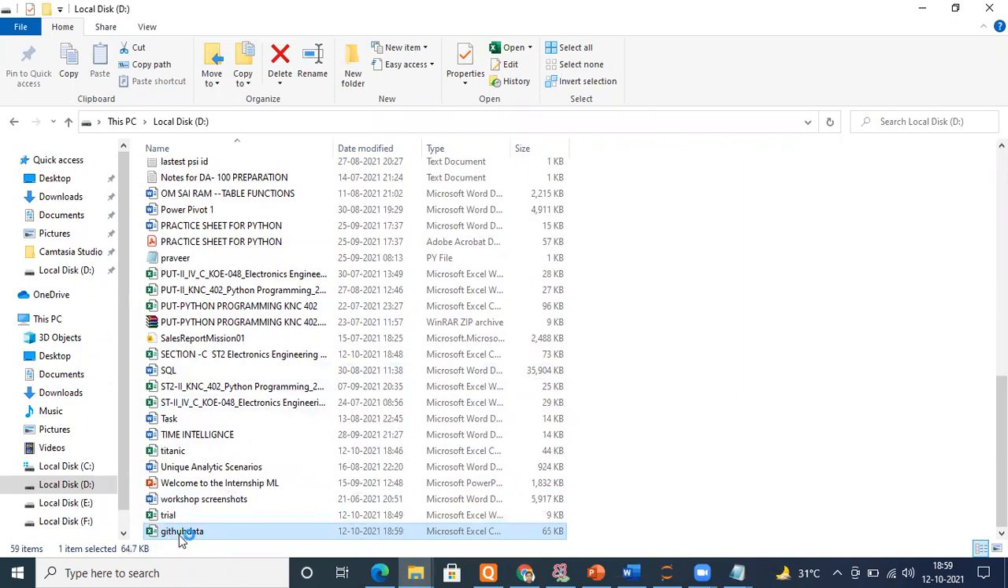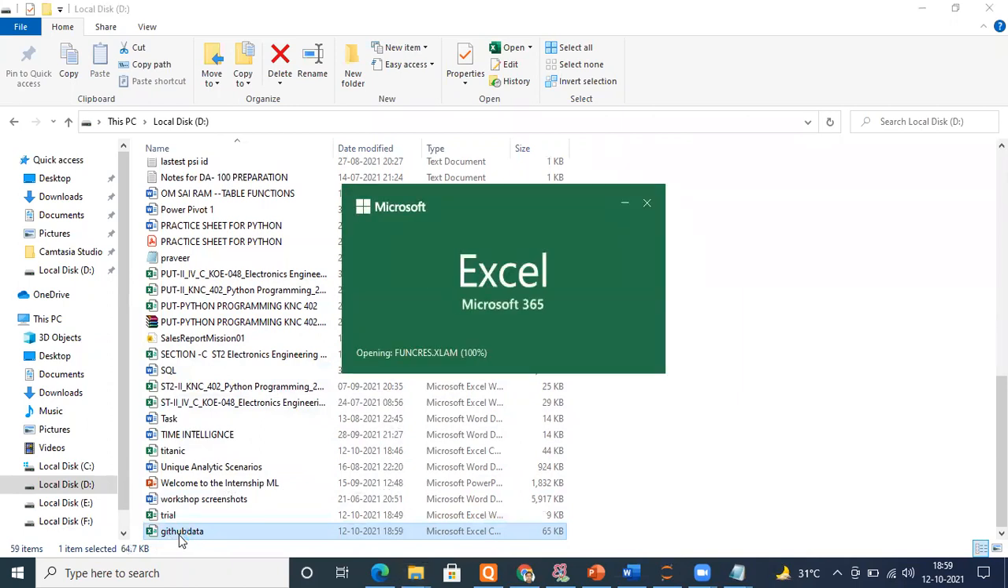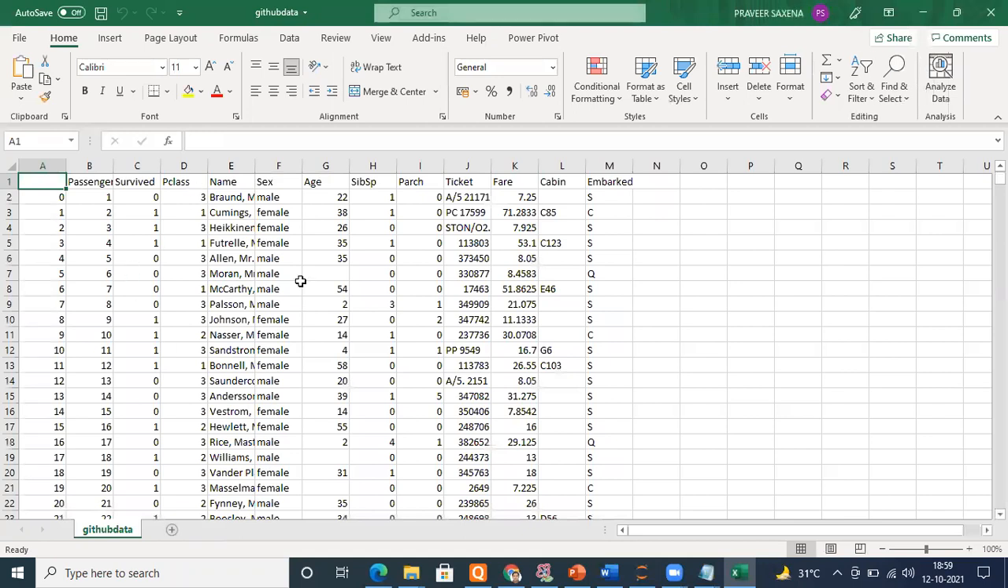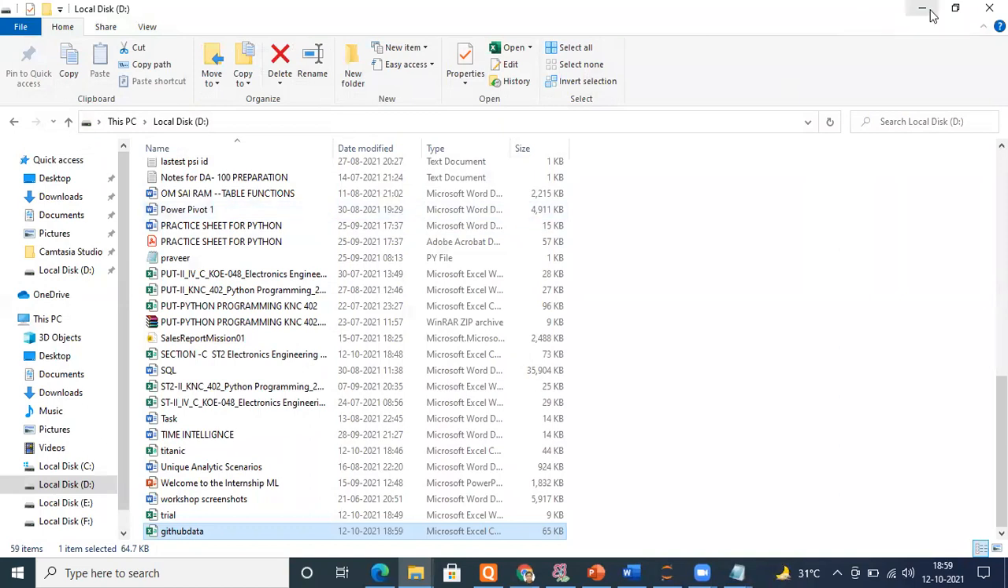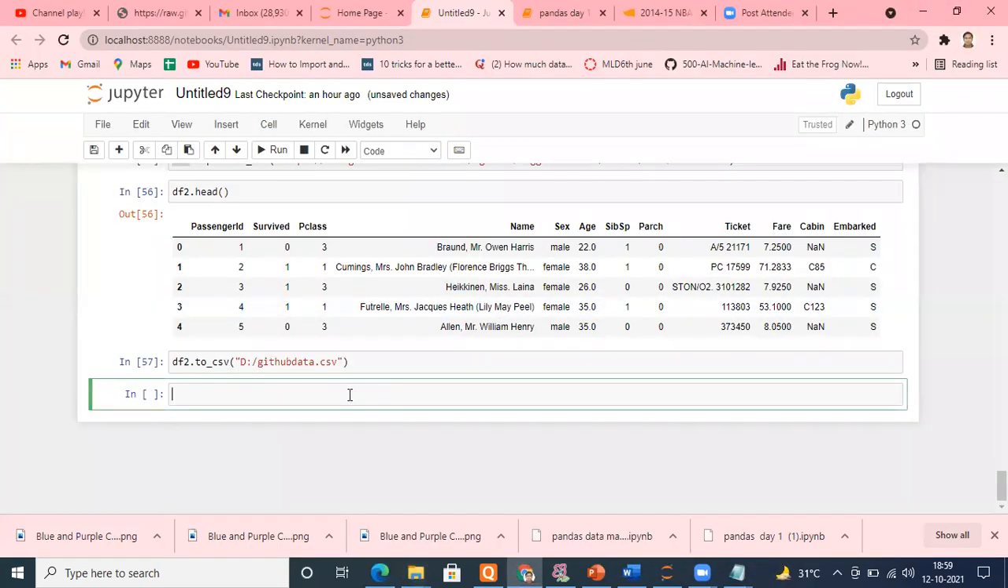I have a file here, GitHub data. See, the file is available. Fine, so I have the file with me. This is one way. It's not mandatory that you have the data available in your system. Now there is one more way.